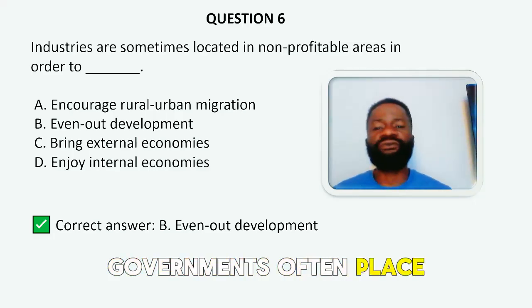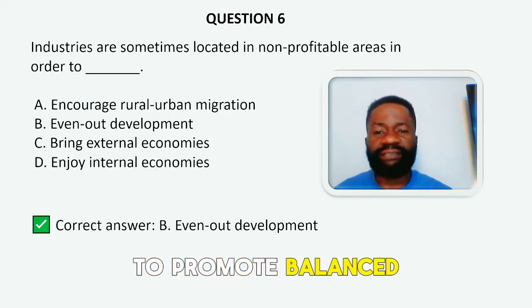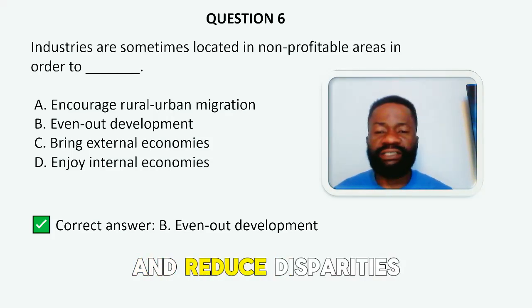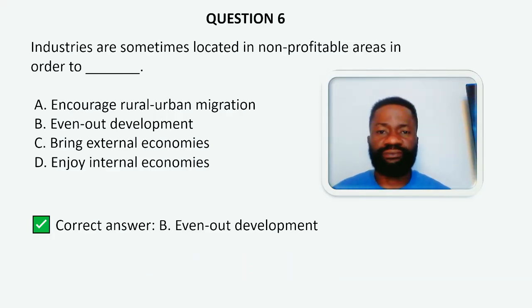Governments often place industries in less profitable or less developed regions to promote balanced regional development and reduce disparities between urban and rural areas. Next question.